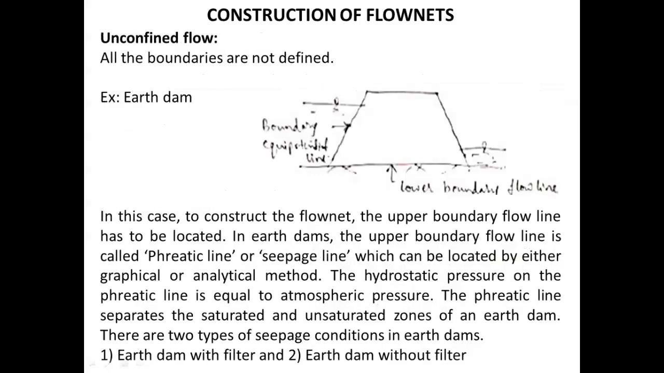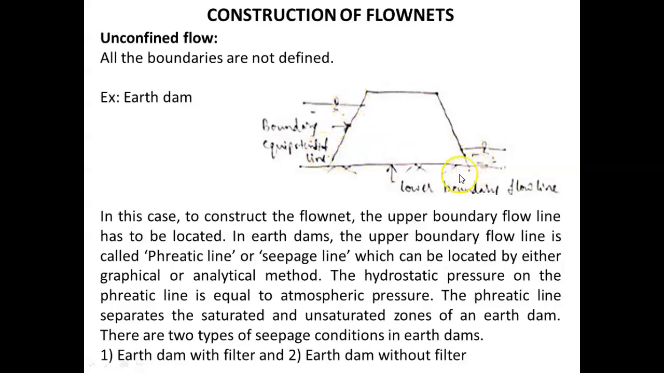The next case is unconfined flow. As an example we can take an earth dam. Here, which are the boundary flow lines and which are the boundary equipotential lines? For that we should identify the impermeable and permeable boundaries. Here this is the permeable boundary and here this is the permeable boundary. So both left and right equipotential lines are obtained. The left boundary is there, the right boundary is there.